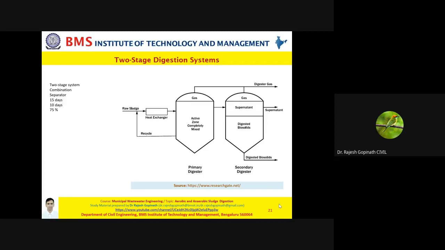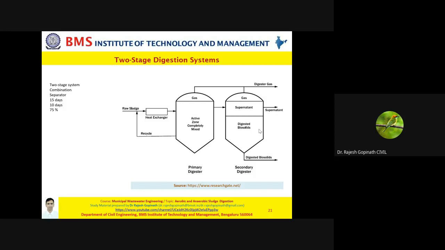What we need to understand is that the secondary digester, that is the second stage digester, has the essential function of separating the digested solids from the supernatant. As you can see, in the primary digester, complete mixing takes place. But in the secondary digester, separation takes place, wherein you remove the supernatant and the digested biosolids.